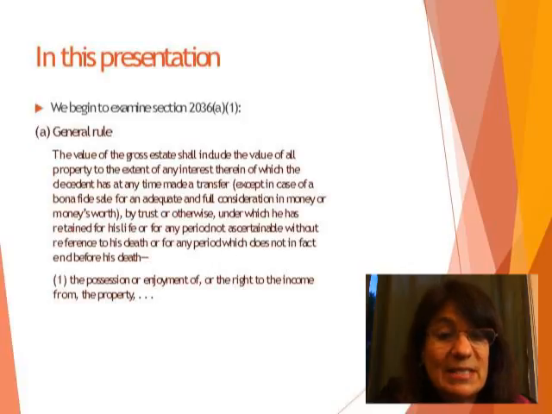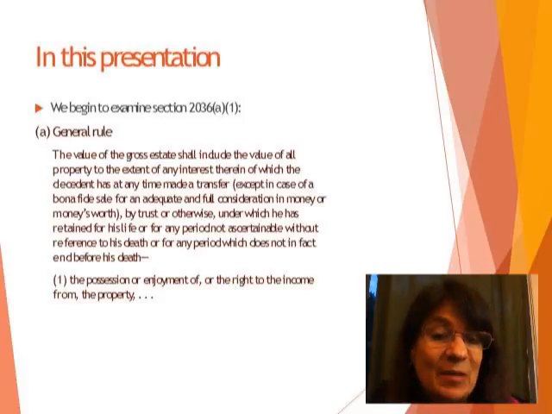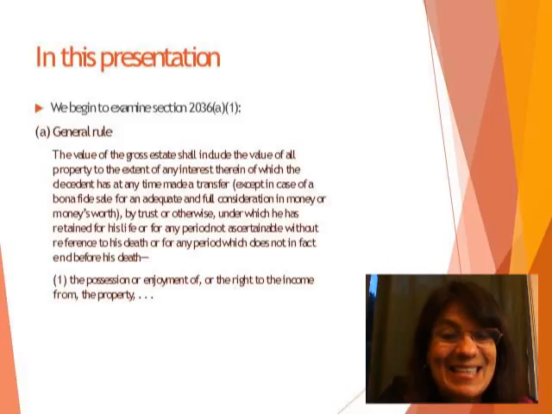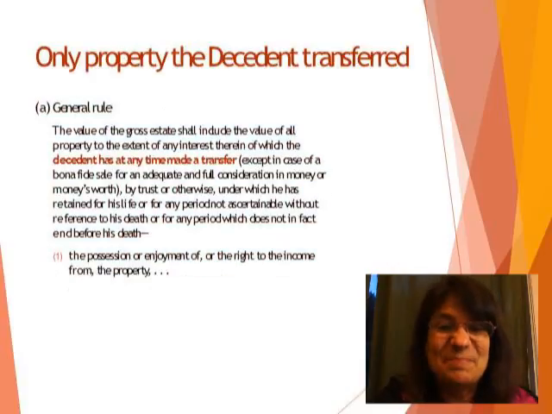The value of the gross estate shall include the value of all property to the extent of any interest therein of which the decedent has at any time made a transfer, except in case of a bona fide sale for adequate and full consideration of money or money's worth, by trust or otherwise, under which he, the decedent, has retained for his life or for any period not ascertainable without reference to his death, or for any period which does not in fact end before his death, retained the possession or enjoyment of, or the right to the income from the property.